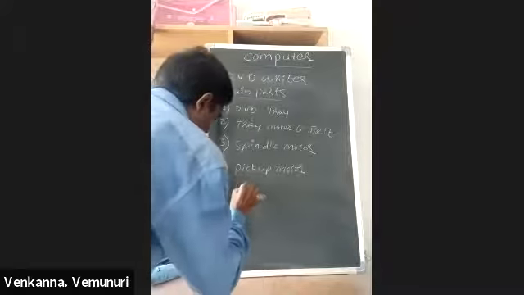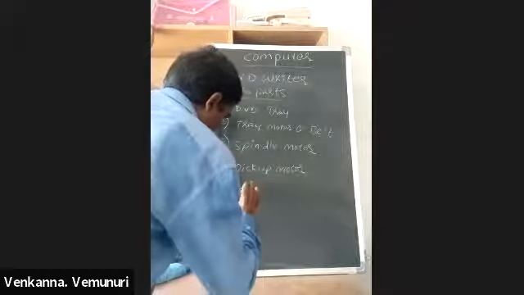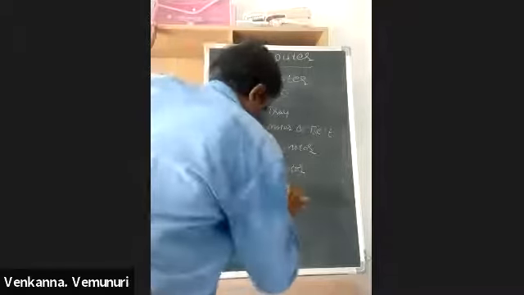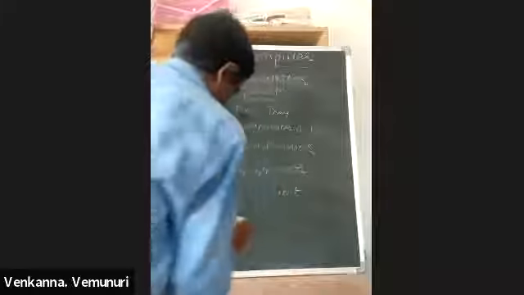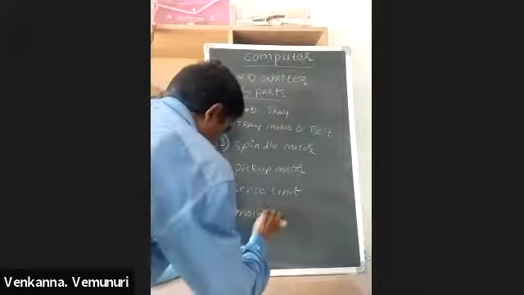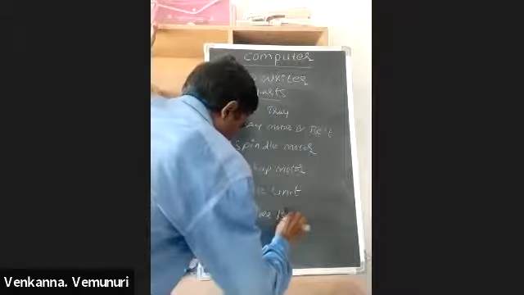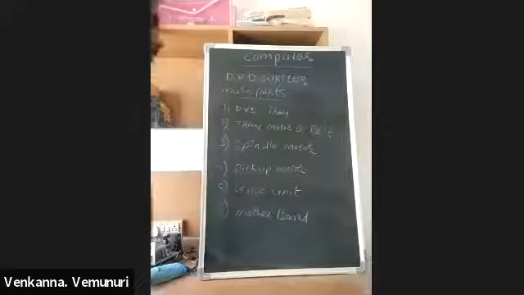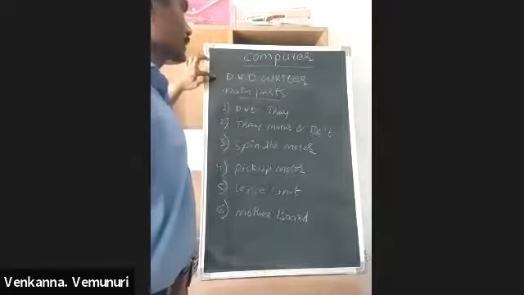Fifth is the lens unit. And sixth is the motherboard. These are the main parts in a DVD writer.